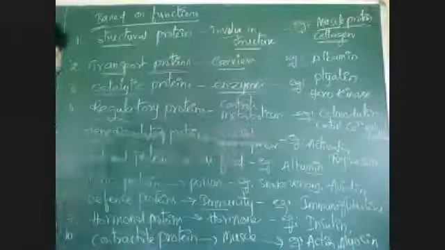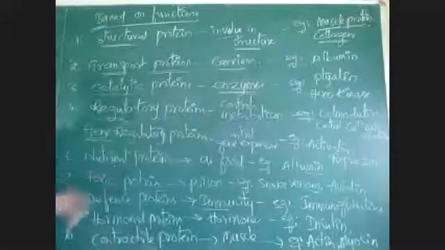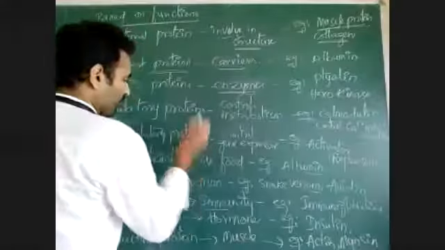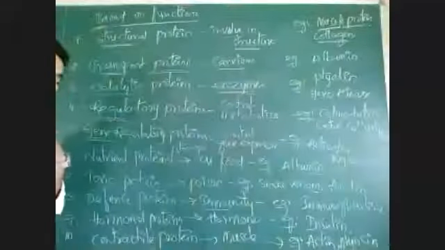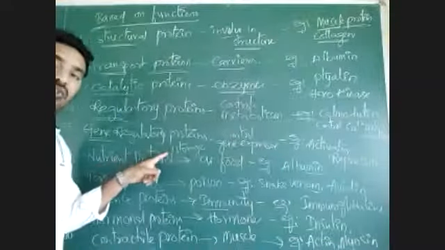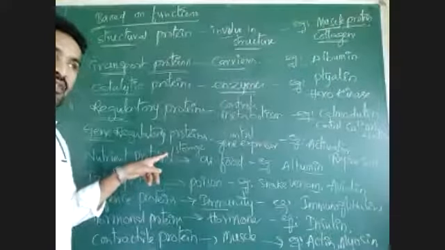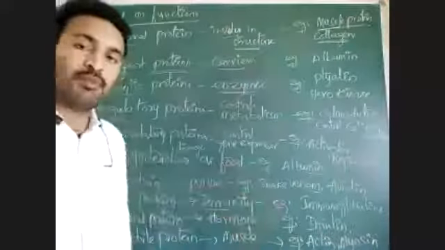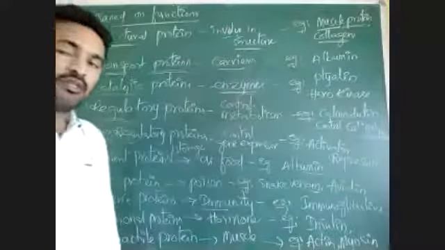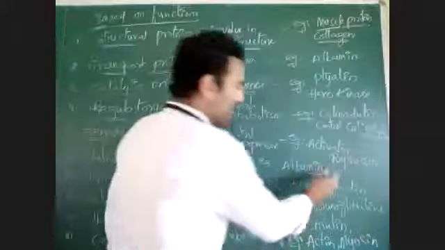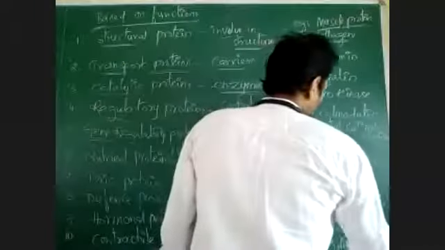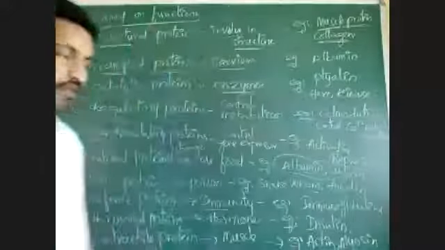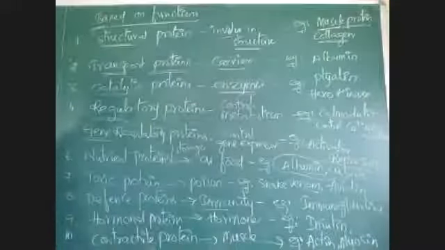These are important. Then nutrient proteins, which are also called storage proteins. As they store food, we can take them as food, like egg albumin and casein in milk. Casein is a protein present in milk. That casein protein we can take as food.